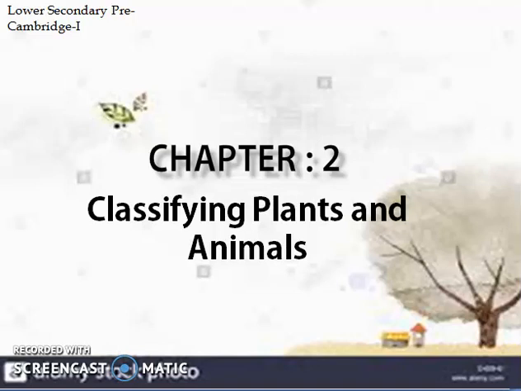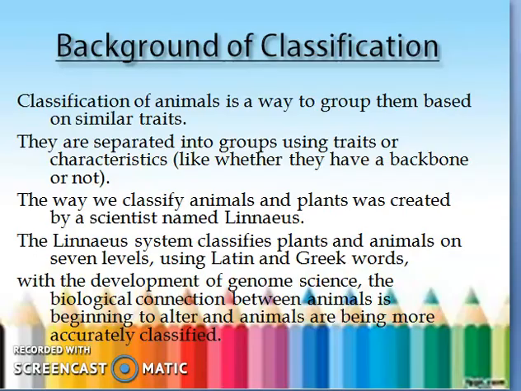Okay. So previously we have done two topics of this chapter, that is classifying plants and animals. We have classified plants and animals. Today there is another thing, that how can we identify the classification. Let me just discuss the background of classification.